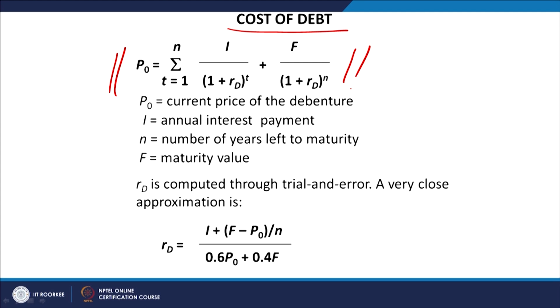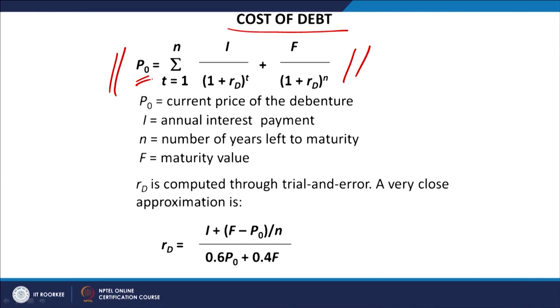Now, what does this model stand for? With the help of this model, you can easily calculate the cost of debt. So, what are the components of this model? First is P0. What is this P0? It is the current price of the debenture or the bond, at which that bond or debenture is selling in the market.